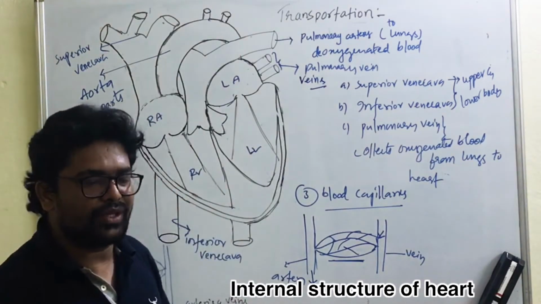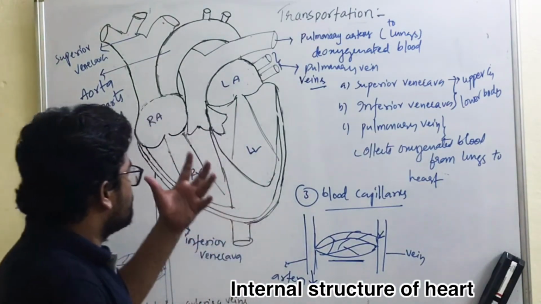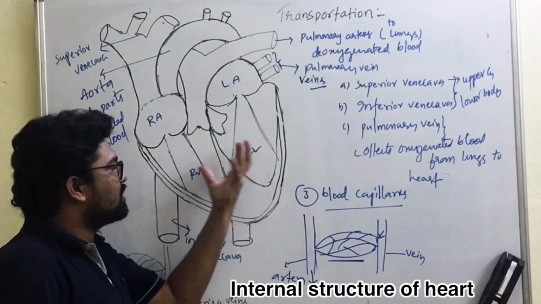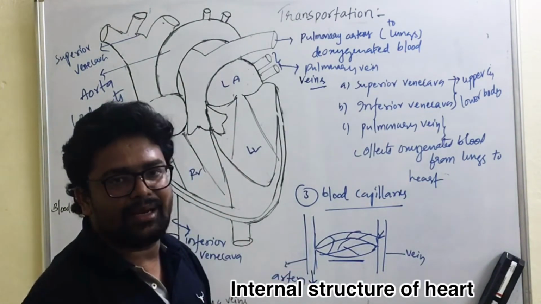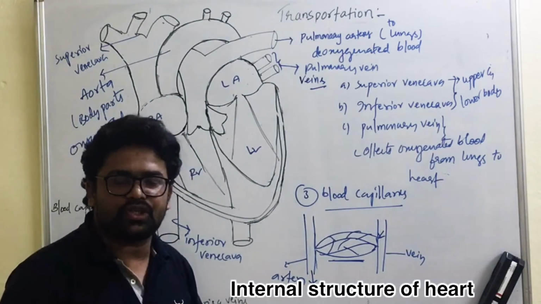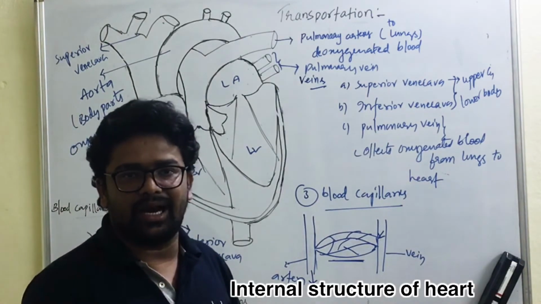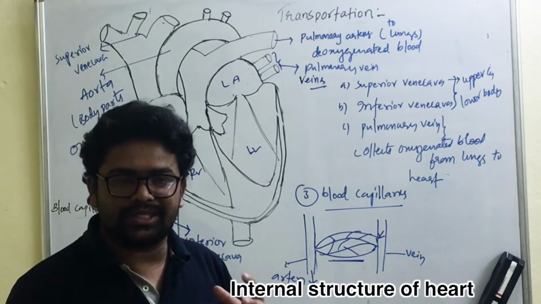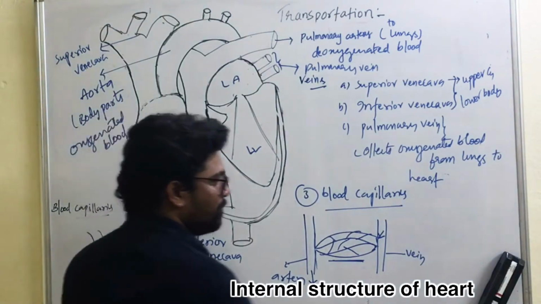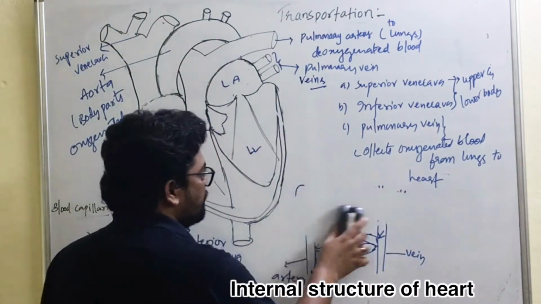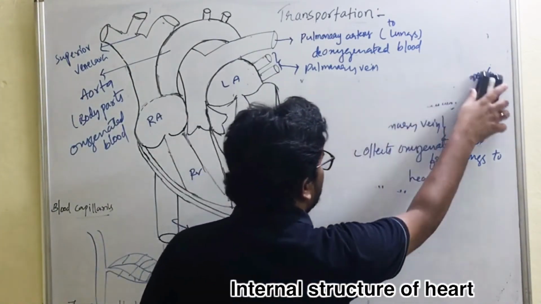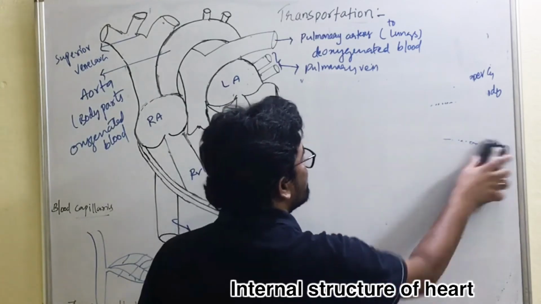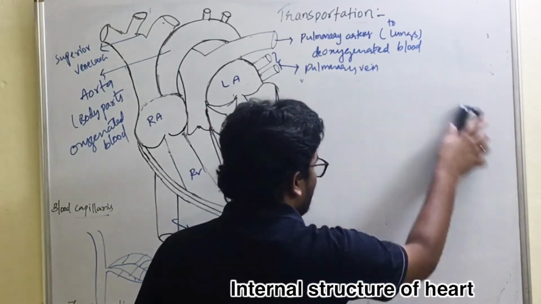Now let us move to the next topic. Within the chambers of the heart, between auricles and ventricles, a muscular portion is present. That muscular portion divides the auricles and ventricles. Such a muscular portion we call septa, and these septa are guarded by valves, which are very important ones, which prevent the backward flow of blood.